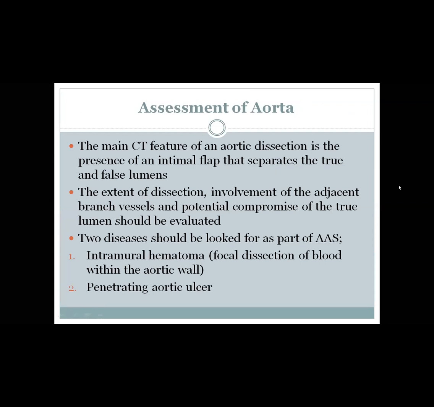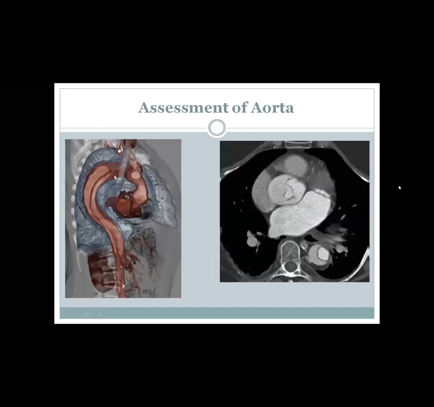You can decide the extent of the dissection, for example, starting from the ascending aorta, the arch, or the descending thoracic aorta, and then you can type the dissection. Also, for intramural hematoma, when you use contrast or do an aortogram, the hematoma will be very obvious, and we can see an example of that.